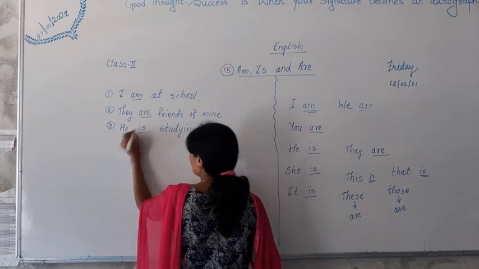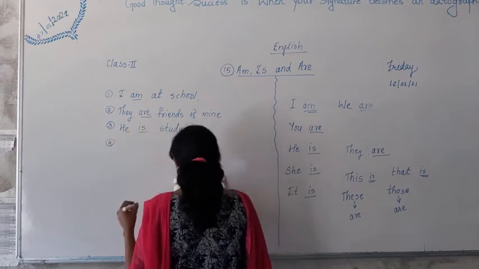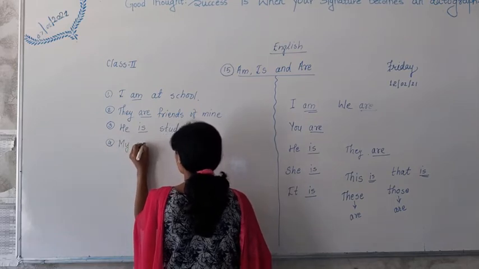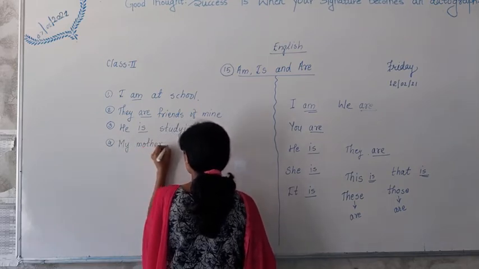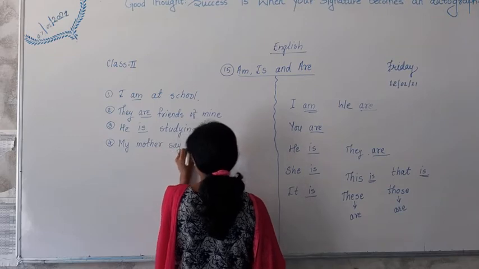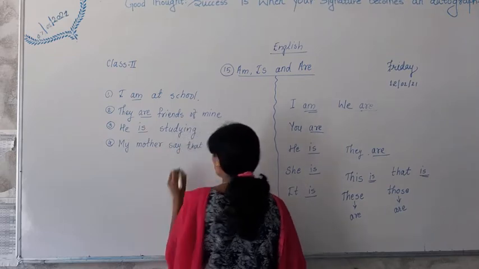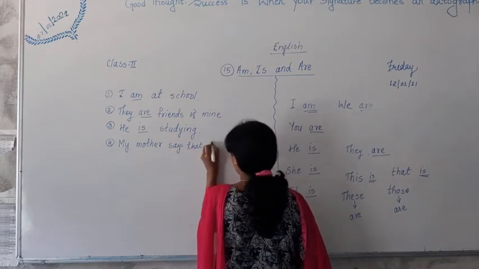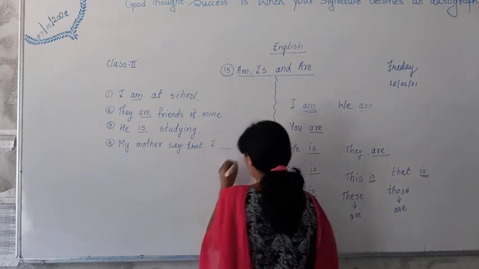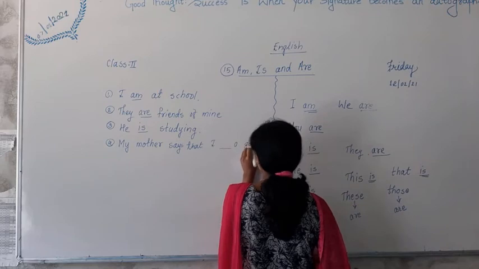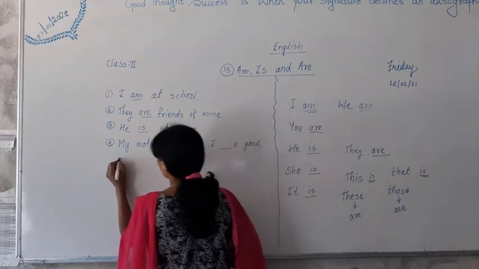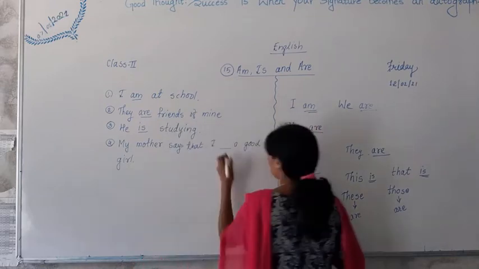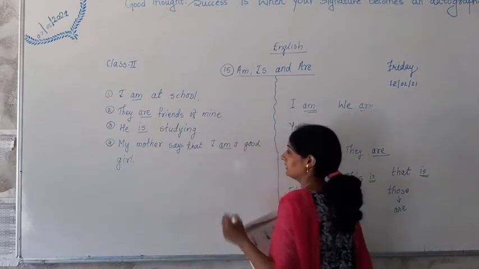So is. Fourth one, my mother says that I dash a good girl. I am a good girl.